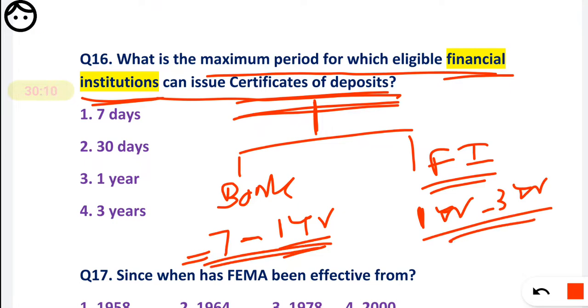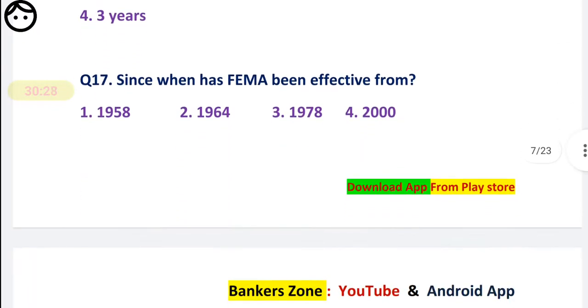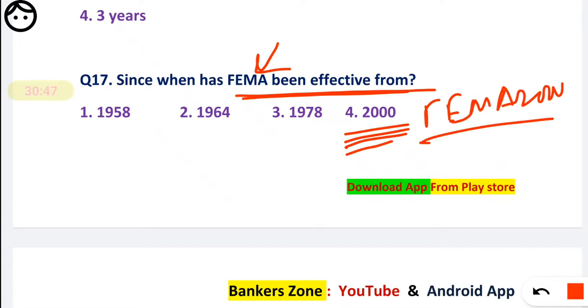So remember, for a bank also and for a financial institution also. What you have to mark here, they are asking about the financial institution, so they can have a maximum of up to 3 years. So the fourth option you have to mark. Okay, now next question, question number 17. Since when has FEMA been effective? FEMA stands for the Foreign Exchange Management Act. Okay, and it is effective from 2000. That is FEMA 2000. Okay, it is very easy.